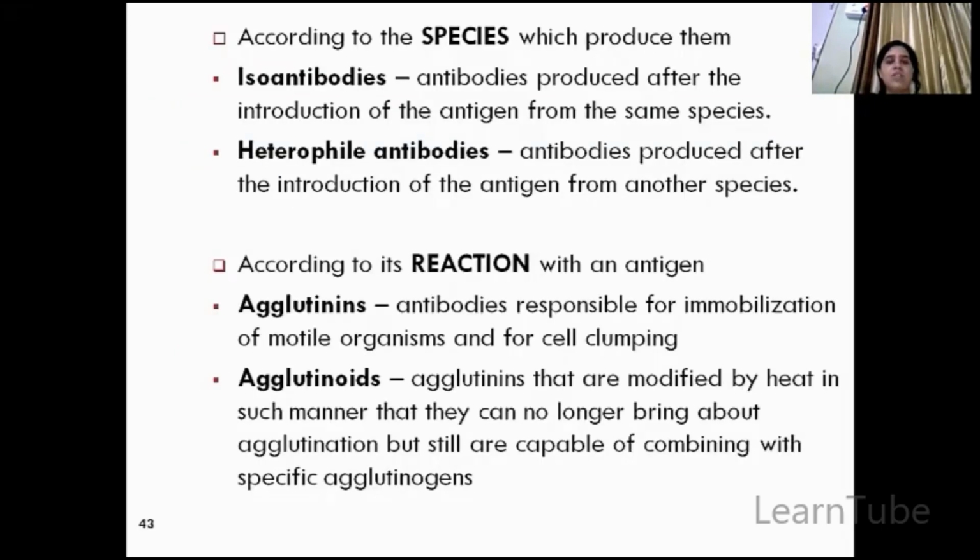Now, according to the species which produce them, there are isoantibodies and heterophile. Isoantibodies, as I told you, are produced from the same species, and heterophile means they are produced from a different or another species. Now, according to the reactions which are carried out, there are agglutinins and agglutinoids. Agglutinins are the antibodies responsible for immobilization of motile organisms and for cell clumping. And agglutinoids are agglutinins that are modified by heat in such a manner that they no longer bring about agglutination. They combine, but they don't bring about the agglutination process.